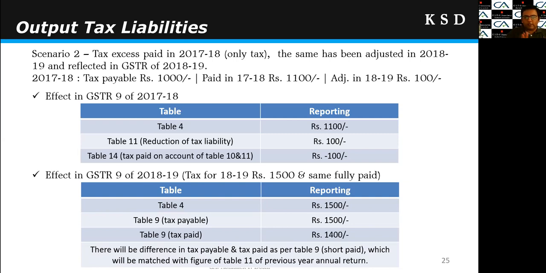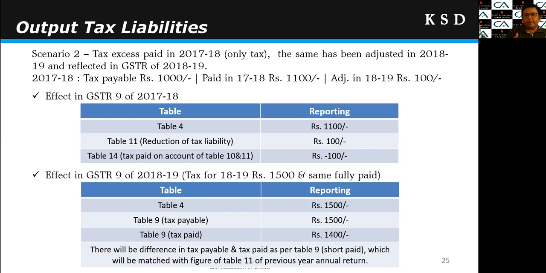So how would these transactions have been reflected in GSTR 9 of 17-18? In table 4, the amount of 1100 would come because I have adjusted 100 rupees in the next year. So in table 4, rather than 1000, the figure of 1100 would come. Then in table 11, deduction in tax liability, 100 rupees will be there. So net liability will be 1000 rupees, which will be tallied with the books of accounts, right? And in table 14, it was just disclosure, it will be minus 100 rupees. Or some may have skipped the reporting in table 14 also.